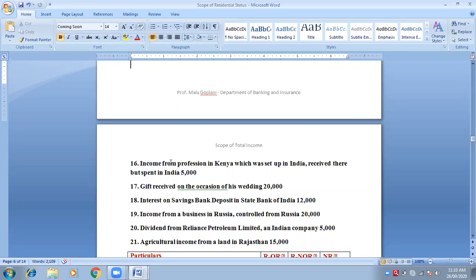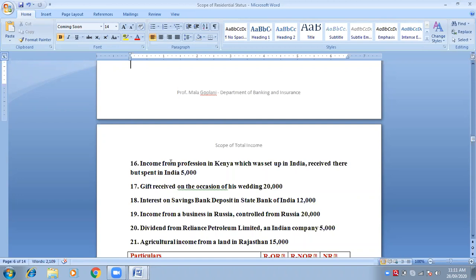Spent in India, they are just giving you to confuse you. These lines are just to confuse you guys. So it is the 5th case.